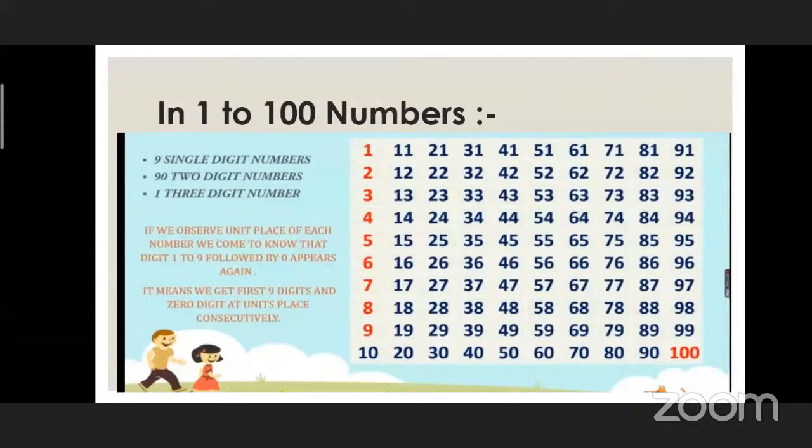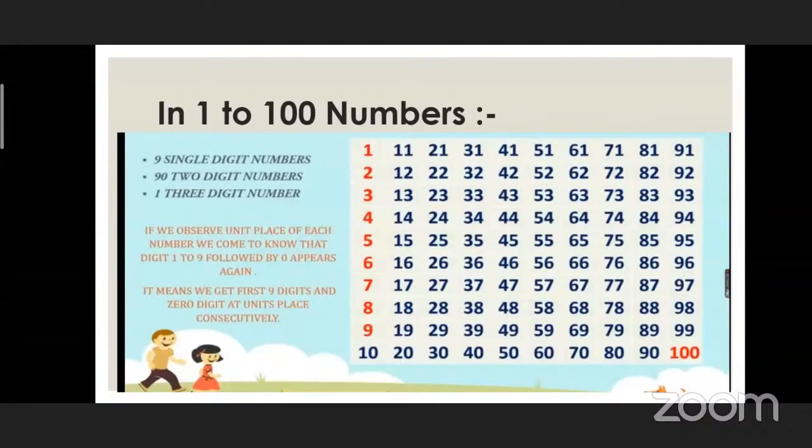There are 9 single digit numbers. They are 1, 2, 3, 4, 5, 6, 7, 8, and 9. These are the single digit numbers which are indicated in red color. So you have to remember these numbers.